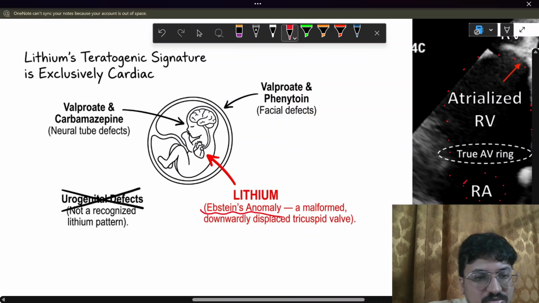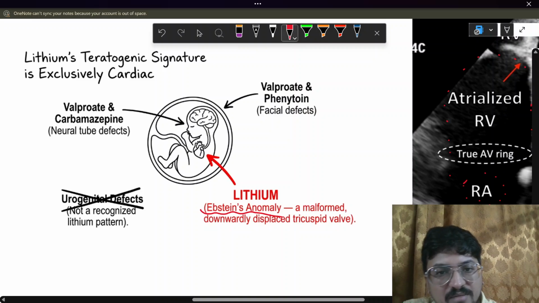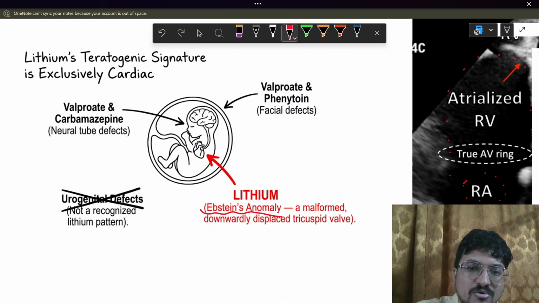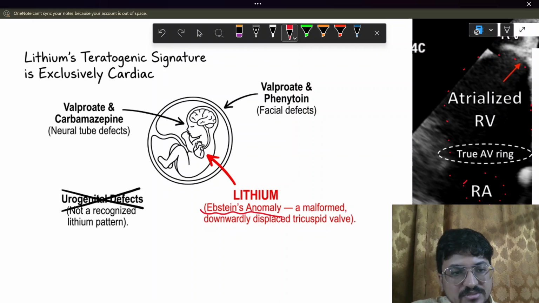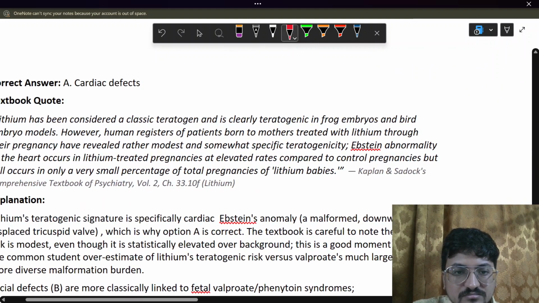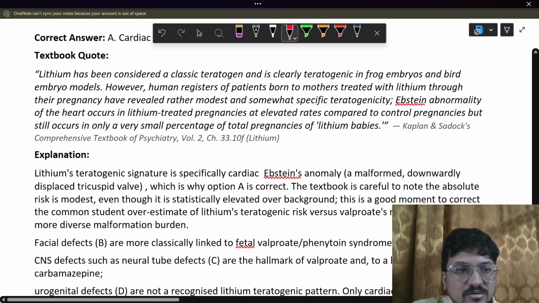Now, if you look into the other defects, valproate or phenytoin mainly lead to facial defects. Valproate and carbamazepine lead to neural tube defects, but not lithium. So you must remember this. This is what the textbook talks about, that's Kaplan and Sadock.